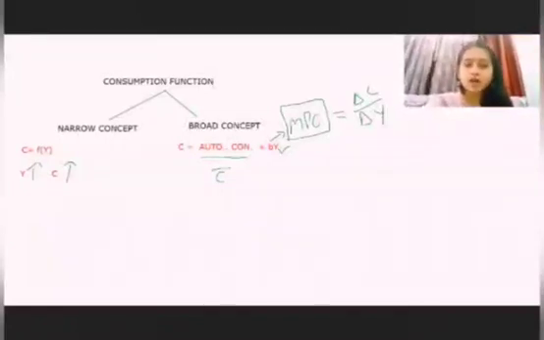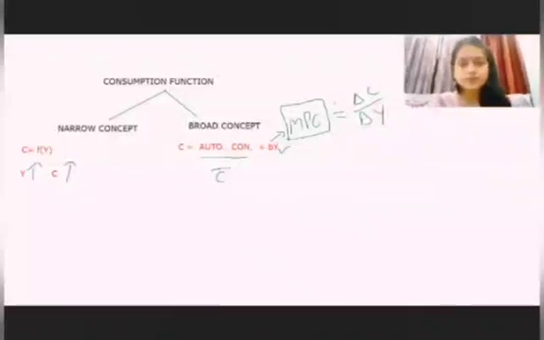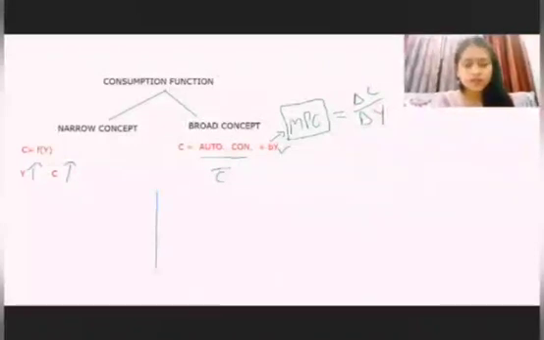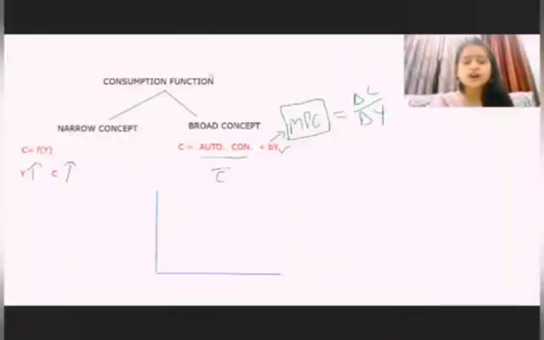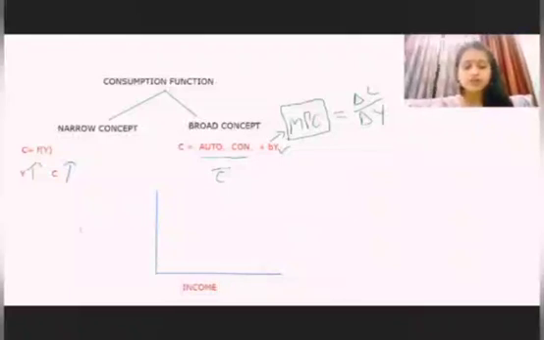Let me draw a curve that will make this concept very clear. These are the axes, x-axis and y-axis. On the x-axis we are denoting income, and on the y-axis we are denoting consumption.